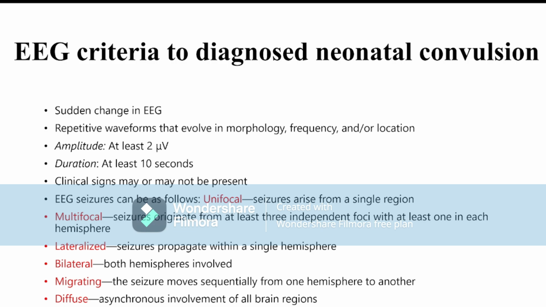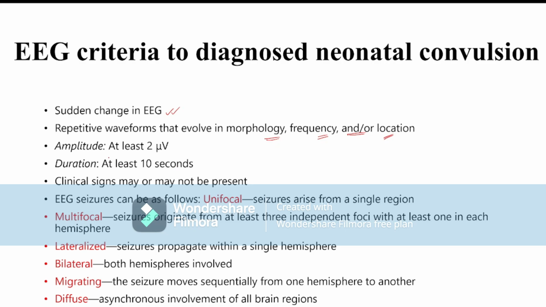So what is the EEG criteria? A sudden change in the EEG. That means if you do an EEG in a normal patient and there is a sudden change in the electrical activity, even if the clinical sign of convulsion is not there, the child has neonatal convulsion. There is a repetitive waveform that evolves in morphology, frequency, or location. If any one of the morphology, frequency, or location of the waveform changes, then the child has neonatal convulsion.